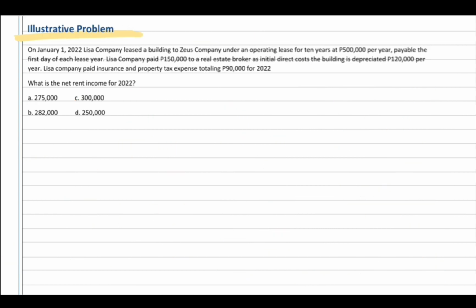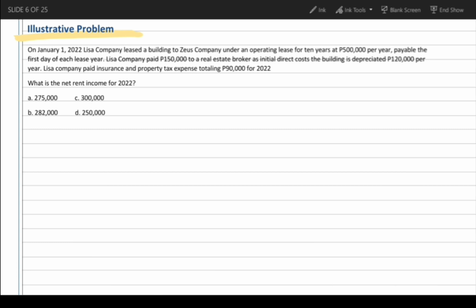So, next. On January 1, 2022, Lease Company leased a building to Zeus Company under an operating lease for 10 years at 500,000 per year, payable the first day of each lease year. Lease Company paid 150,000 to a real estate broker as initial direct cost. The building is depreciated 120,000 per year. Lease Company paid insurance and property tax expense totaling 90,000. What is the net rent income for 2022?